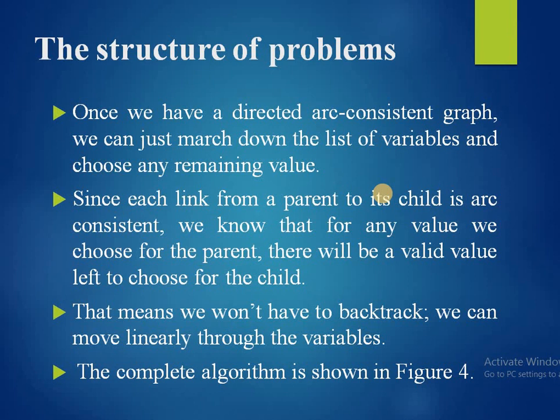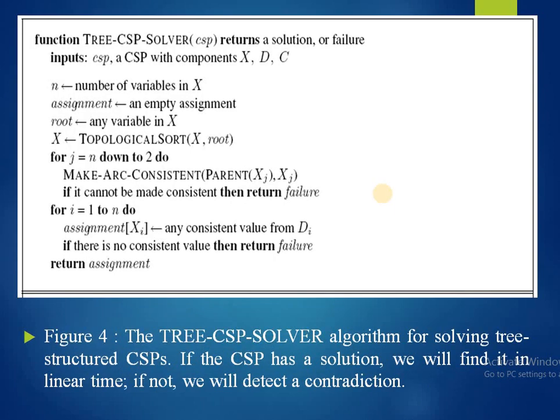Once we have a directed arc consistent graph, we can just march down the list of variables and choose any remaining value. Since each link from a parent to its child is arc consistent, we know that for any value we choose for the parent, there will be a valid value left to choose for the child. That means we don't have to backtrack. We can move linearly through the variables. The complete algorithm is shown in figure number 4.